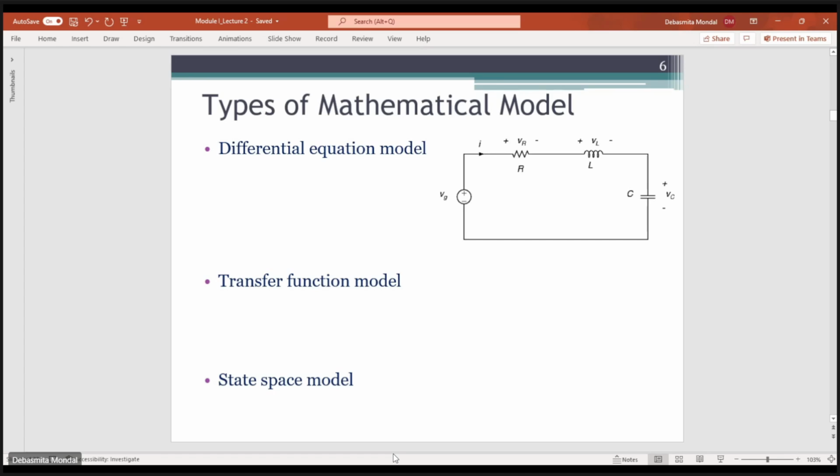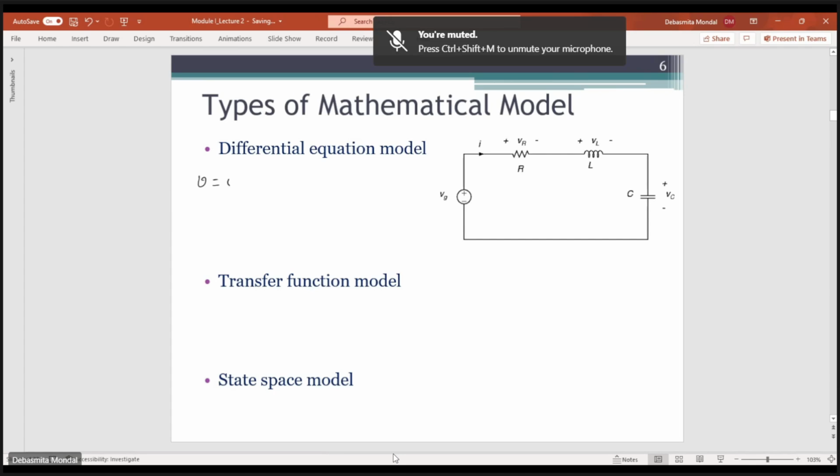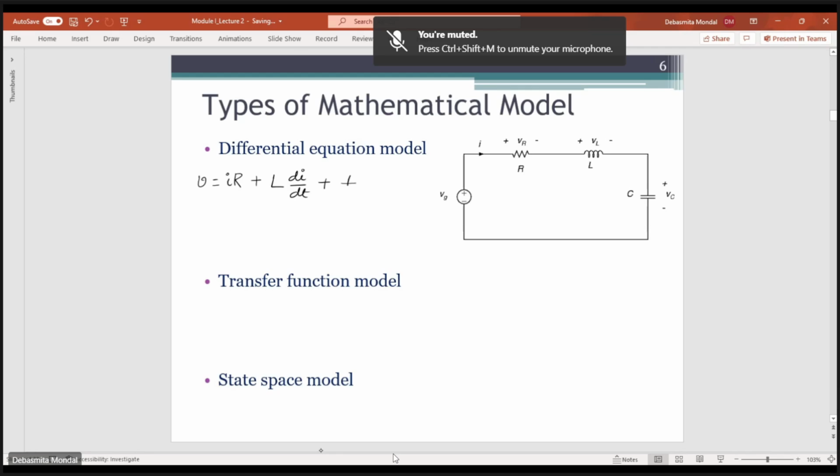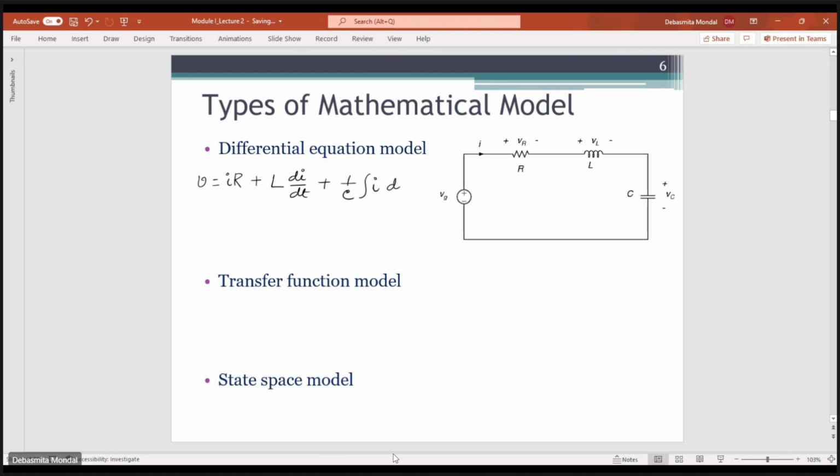First, let's see an example of how the 3 types of models look. Here we have a simple RLC circuit. If you write the differential equation of this RLC circuit, and the current flowing through this series RLC is I, then we can write that the total voltage V equals IR plus L di/dt plus 1/C integral of I dt.